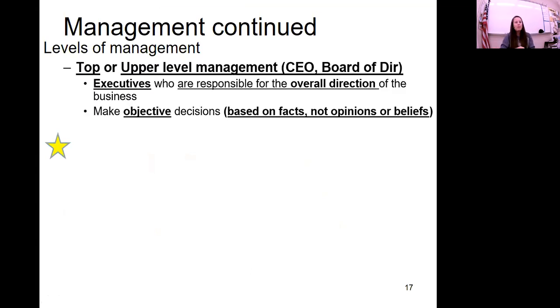All right, so your top or upper level management. This would be your CEO, your board of directors, your executives who are in charge of the overall direction of the business. So in what direction do we want to lead our business in? They make objective decisions. So they look at all the facts, not opinions or their personal beliefs. They look at the facts and the data before they make a decision. They're very objective.